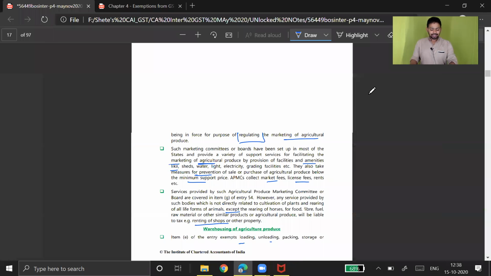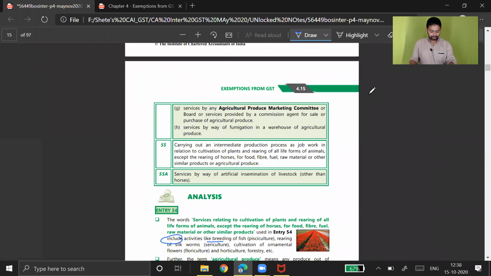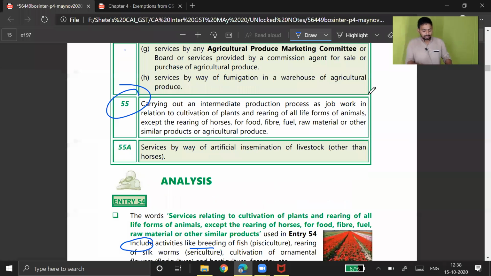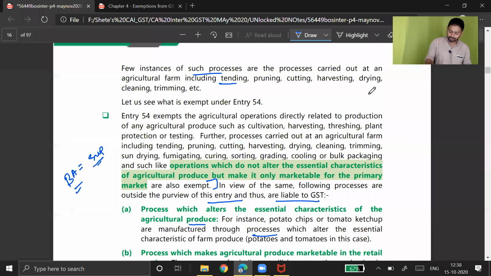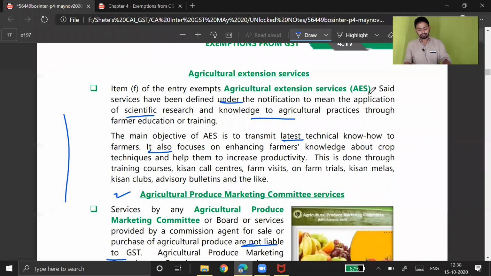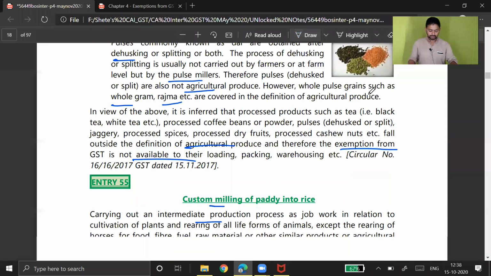So these are the activities that we have discussed about entry number 55 and 54, important agriculture activities which are exempt here. Now we might have some questions, but not here. They have not given any question directly in agriculture related activity. It might be there in the CMA module. So let me check once.